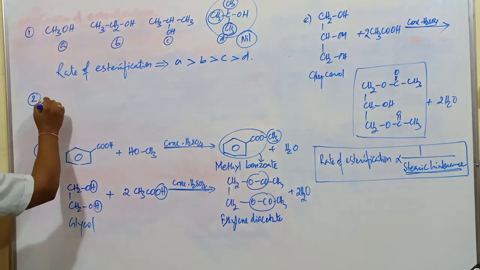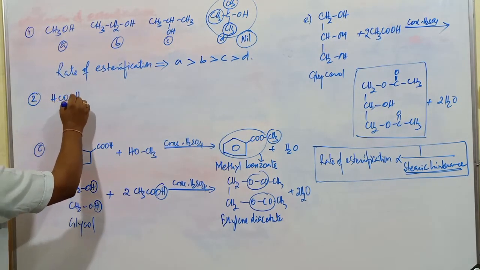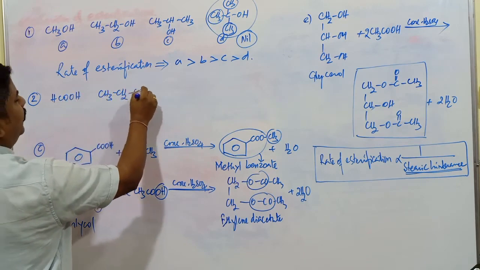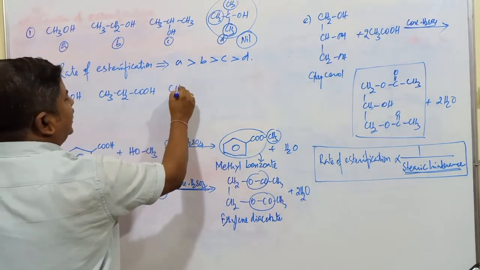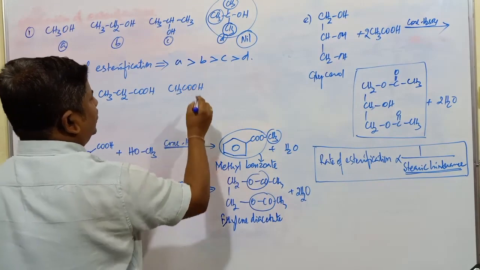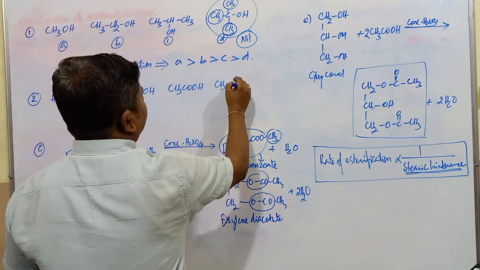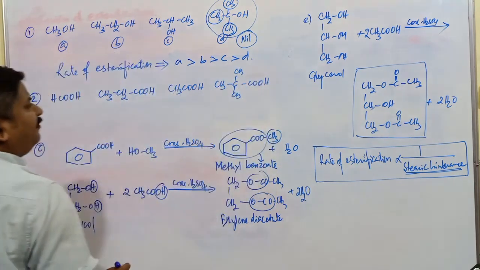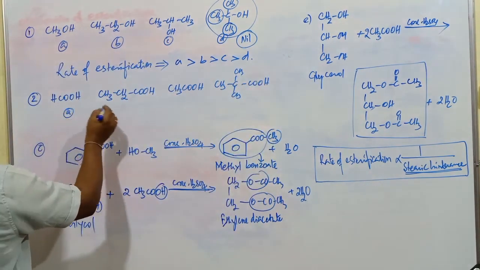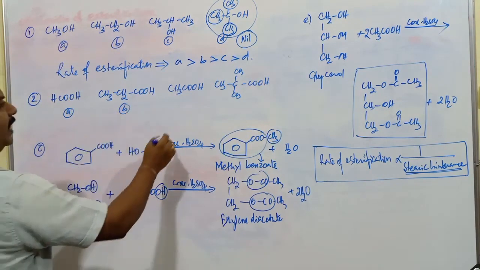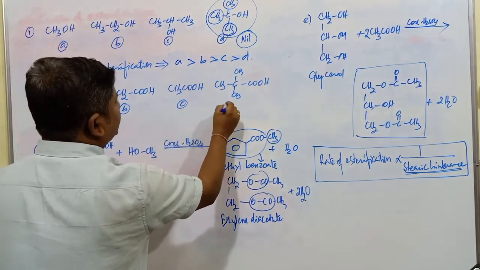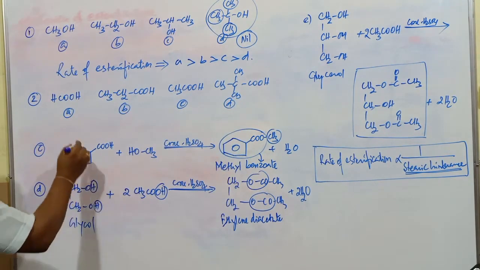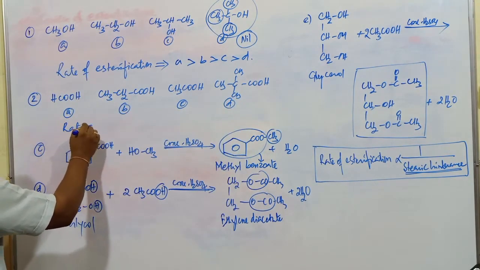Next one, if you consider, this is HCOOH. Next one is CH3CH2COOH. After this, it is CH3COOH. Next one, CH3, this is C, this is CH3, this is CH3, this is COOH. Four different carboxylic acids: methanoic acid, propanoic acid, ethanoic acid. Next one, a tertiary compound is there, where maximum steric hindrance is present in the last compound.